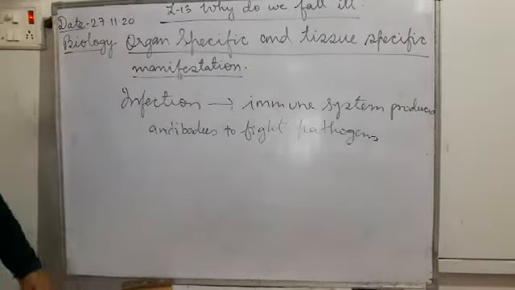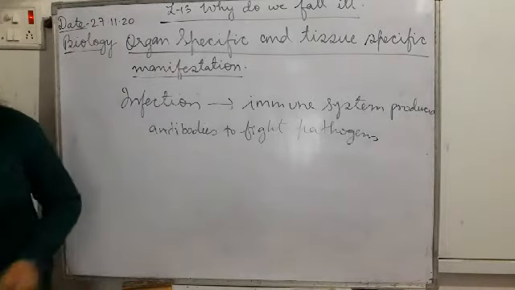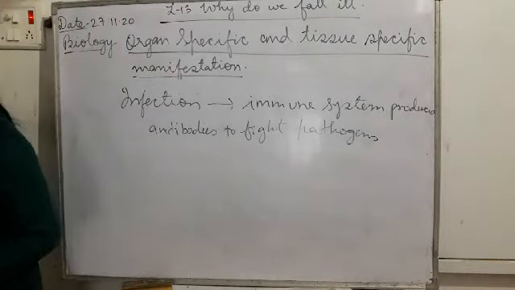When there is some infection, the immune system produces antibodies to fight the pathogens or any kind of antigens.